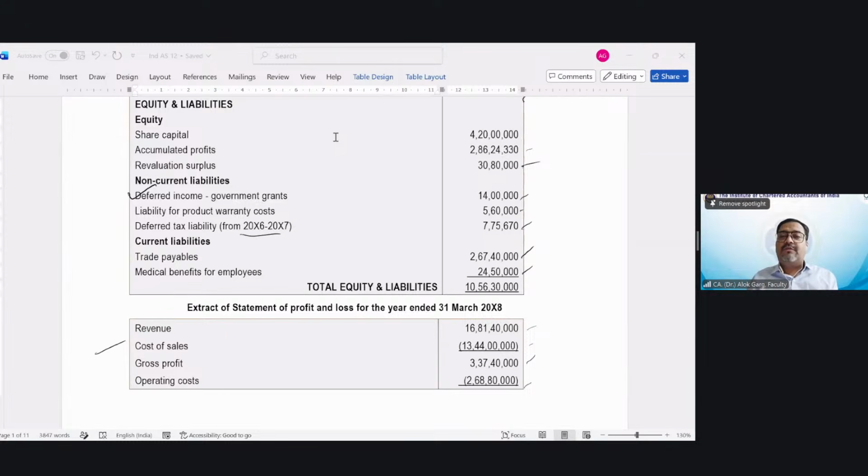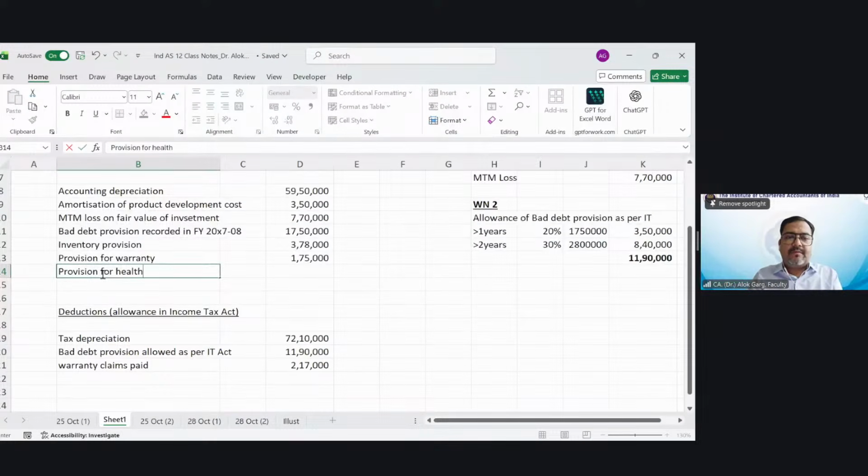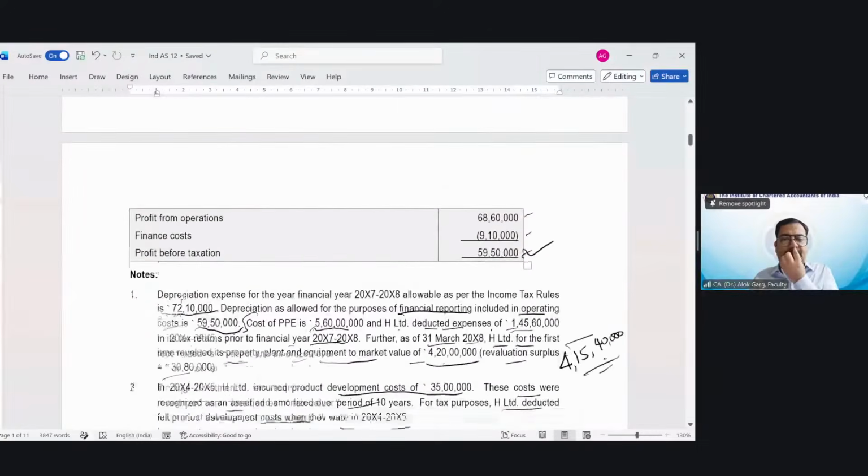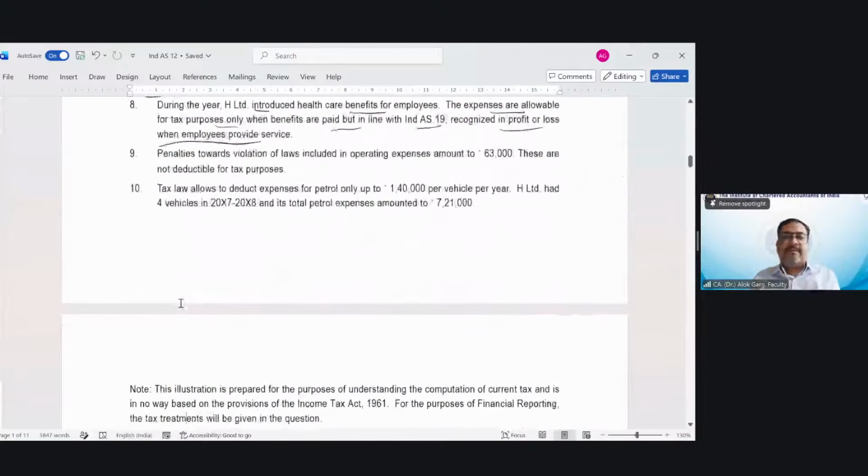So what we should do, because it has been allowed on a payable basis, but now we have taken a provision, we will disallow it. Provision for health benefit. And what is the provision for health benefit? How much amount have we seen? 24 lakh 50,000. Is that clear? Now let's go to the next part quickly. Yes, so we have taken this adjustment of point number 8 also. Point number 9.